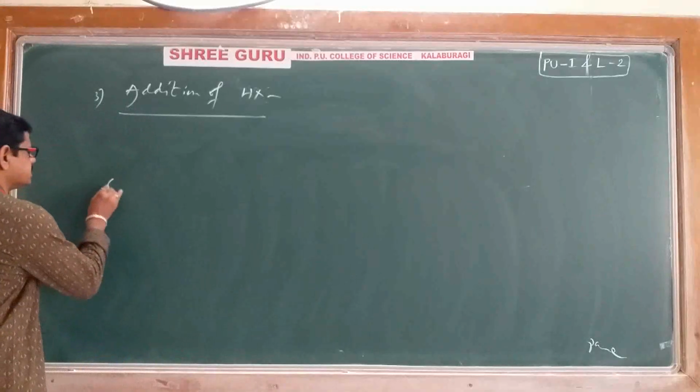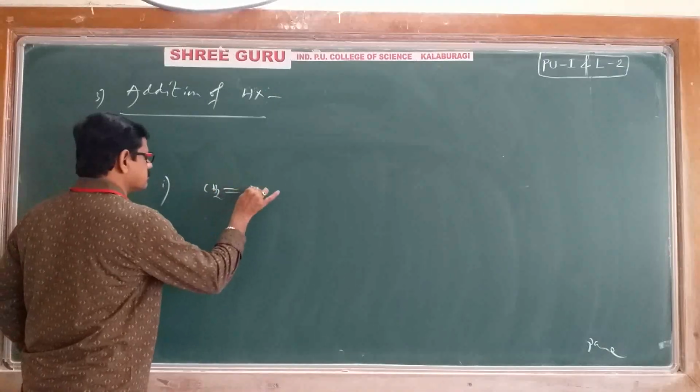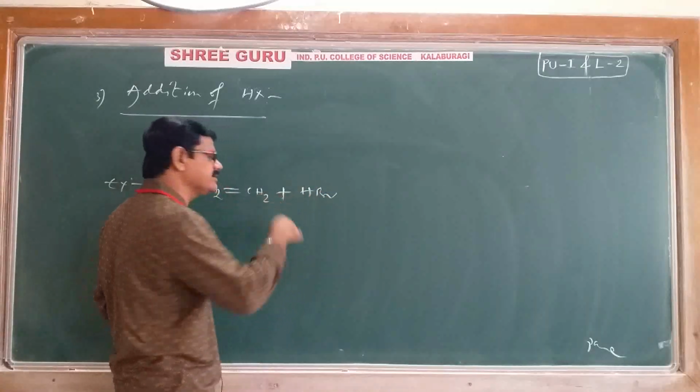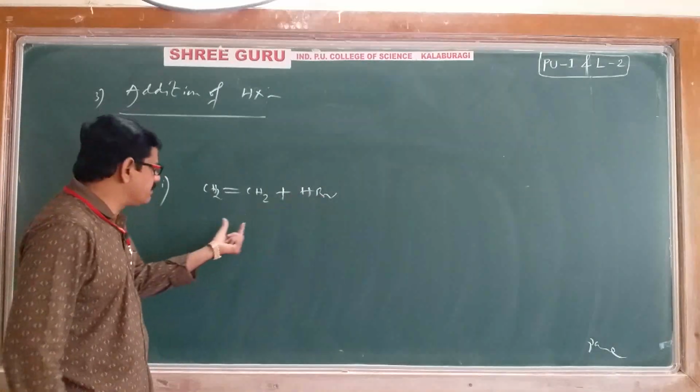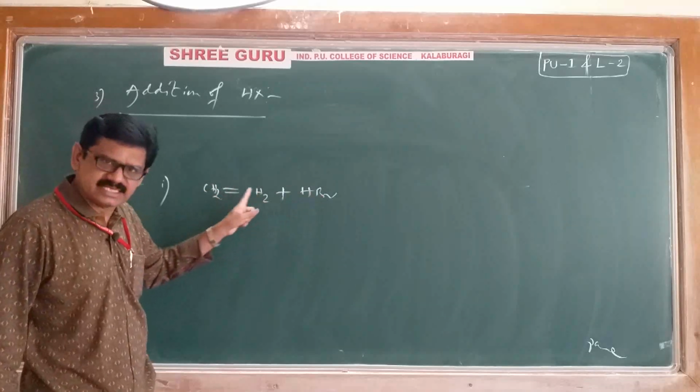Like ethene, we are adding a hydrogen halide, like HBr. What happens then? This HBr will come and add across the double bond: a hydrogen adds here, bromine adds here.